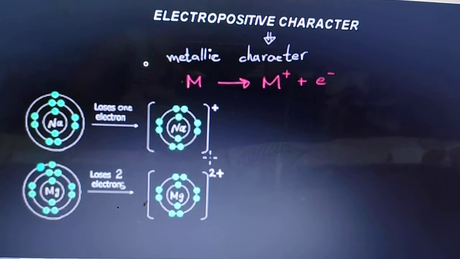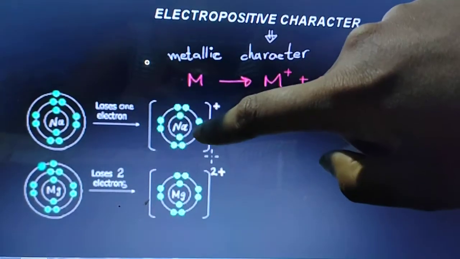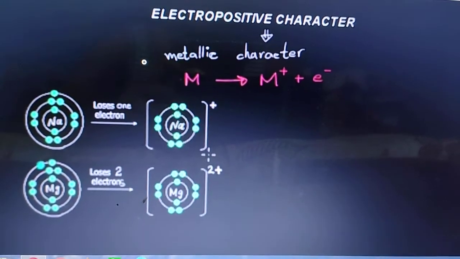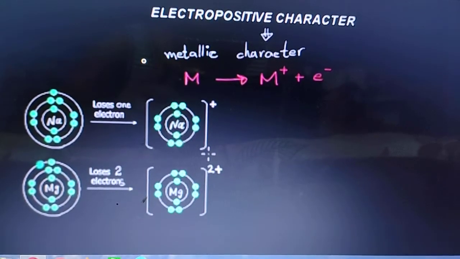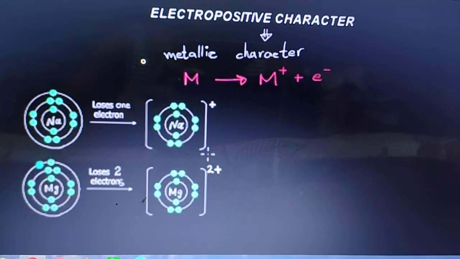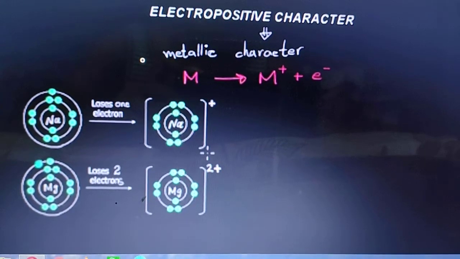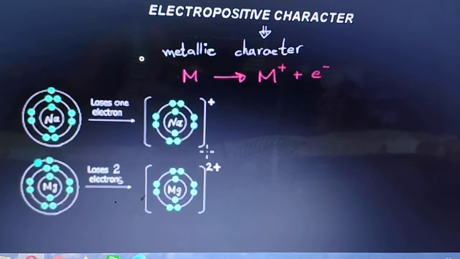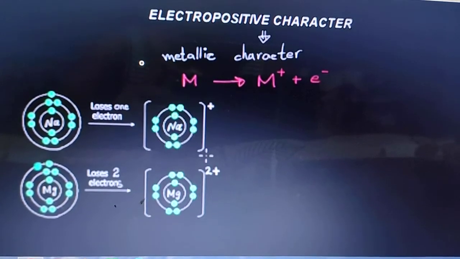If it loses 1 electron, 1 2 3 4 5 6 7 8, the octet is complete, so sodium becomes stable. It gains 1 positive charge, and 1 electron is lost by the sodium metal.